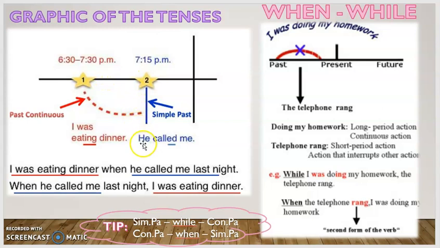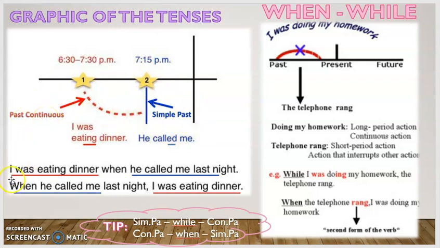But suddenly, he called me. This action interrupts this first action. And the action that interrupts is in simple past. Okay, so as you can see, the difference in the time, I didn't finish having dinner when this person called me. Okay, so we have that the simple past sentence interrupts generally the continuous past sentence.